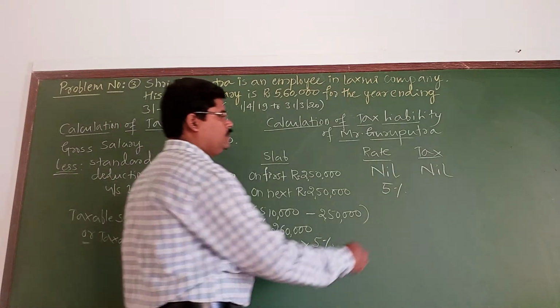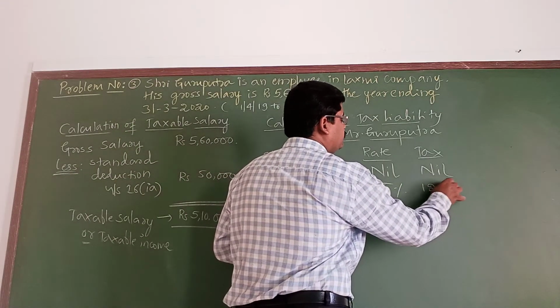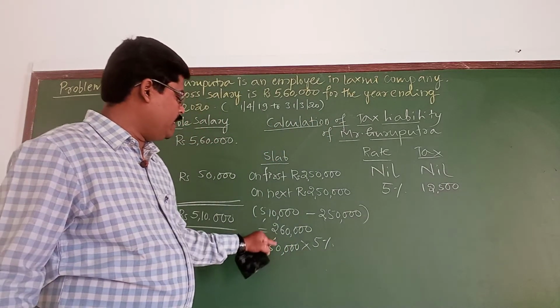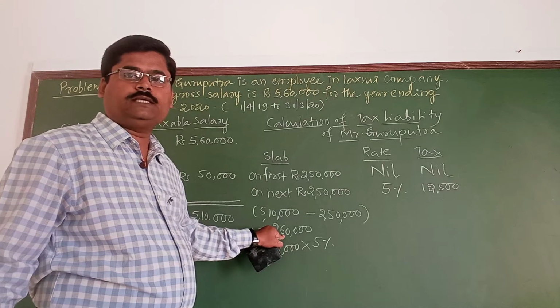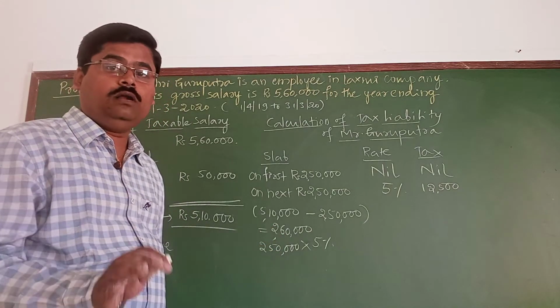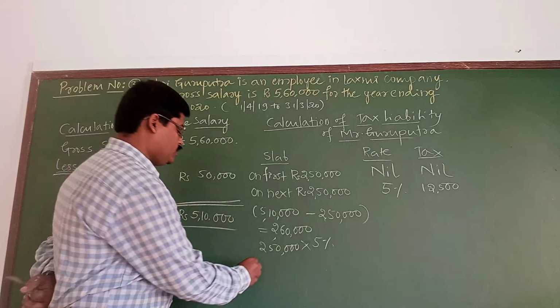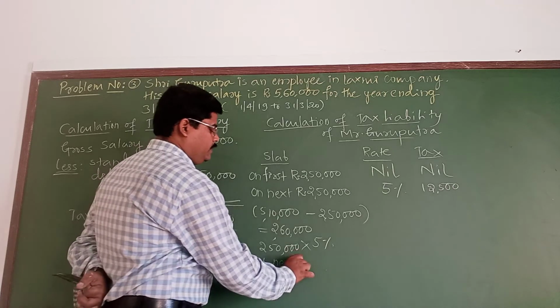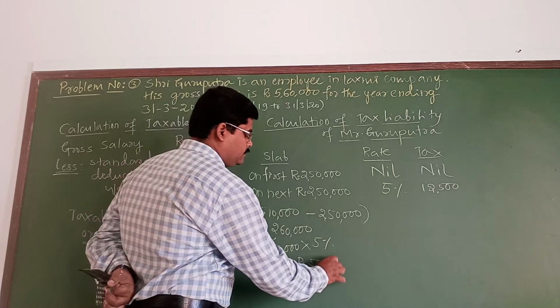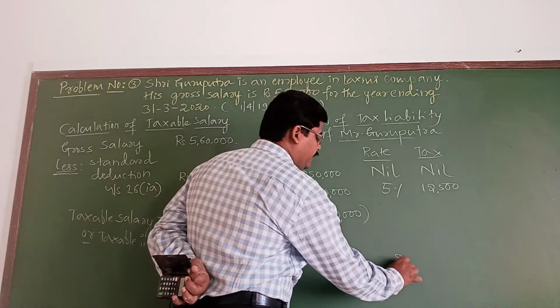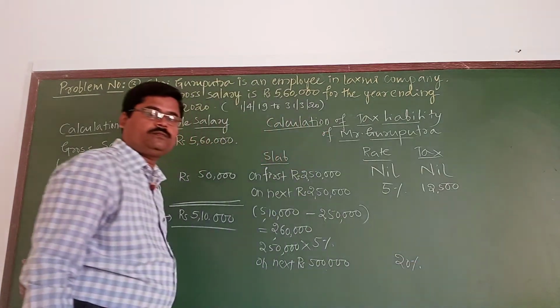It gives me 12,500. 12,500, and 2 lakh 50 from 2 lakh 60: if you deduct 2 lakh 50, the remaining 10,000 will fall in the third slab. That is so-called next rupees 5 lakh, which is going to be taxed at the rate of 20%.